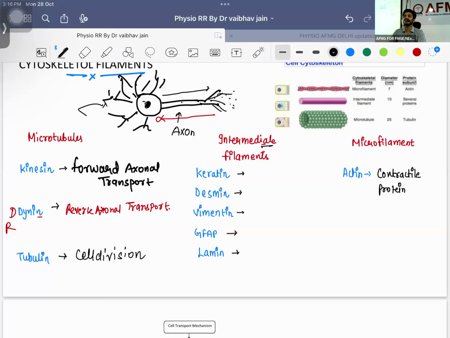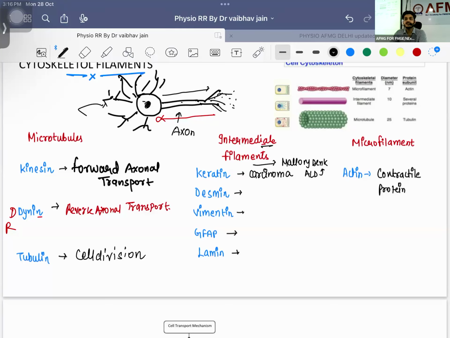Okay, now let's talk about the intermediate filaments. They are the static filaments. What are the examples? First one we are having is keratin. Keratin is a marker for carcinoma. And one more thing you will be finding in the liver, alcoholic liver disease. In those people who are drinking alcohol, you will be having a special body. These are known as Mallory Denk bodies. Mallory Denk bodies are seen in cases of alcoholic liver disease.